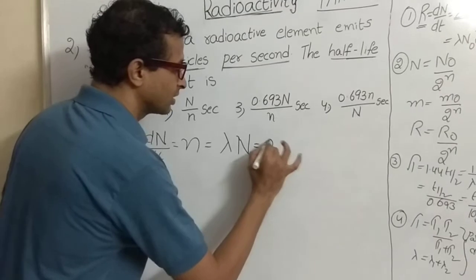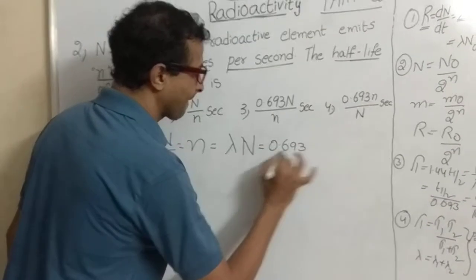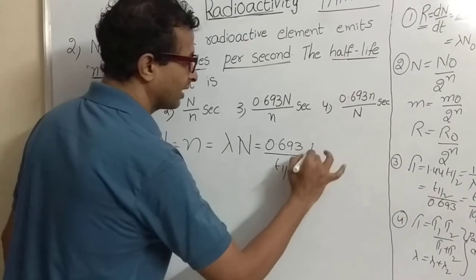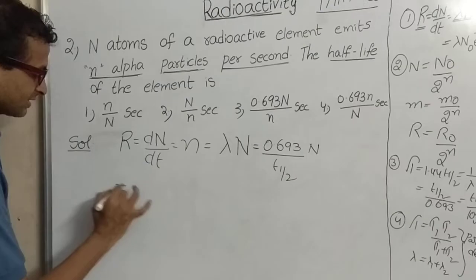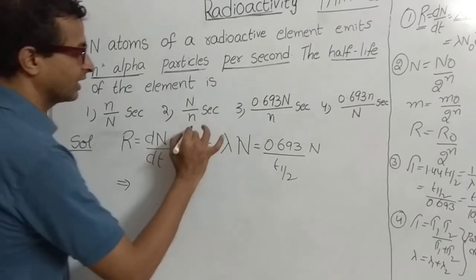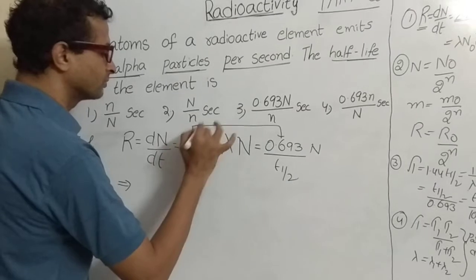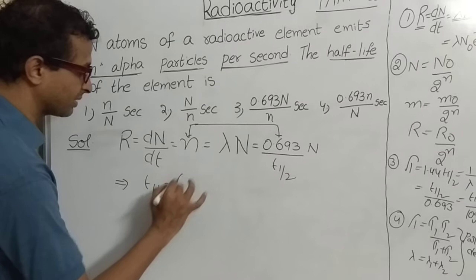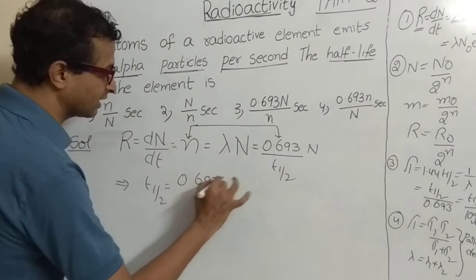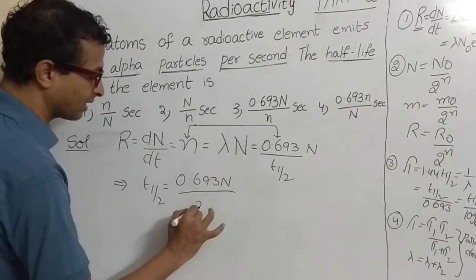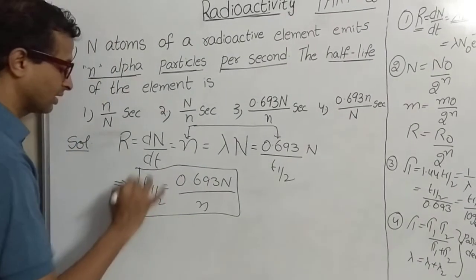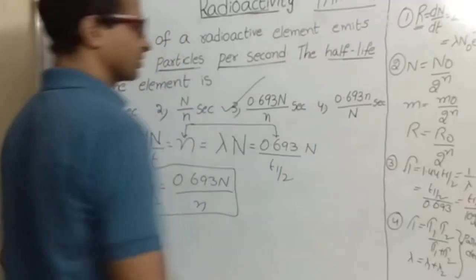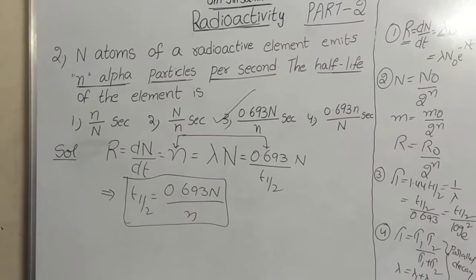So that is 0.693 upon t half multiplied with N. So T half, the half-life of the given radioactive sample, is 0.693 into capital N upon small n. That is the answer to this question. So the third option is the answer. Simple question.